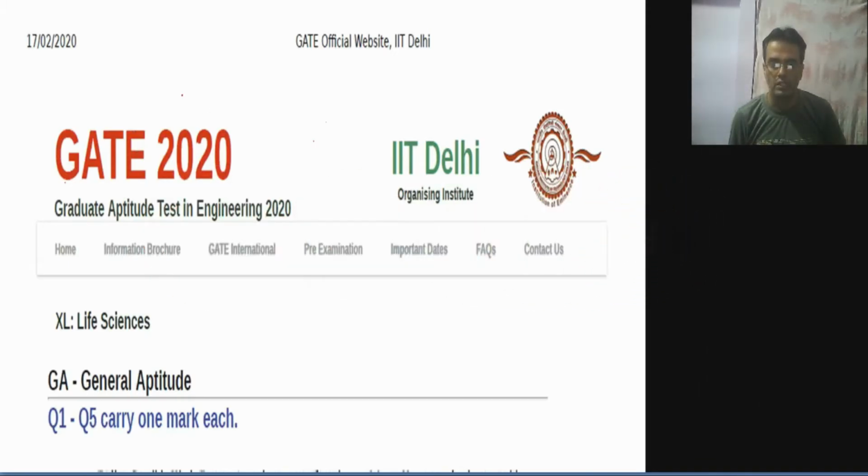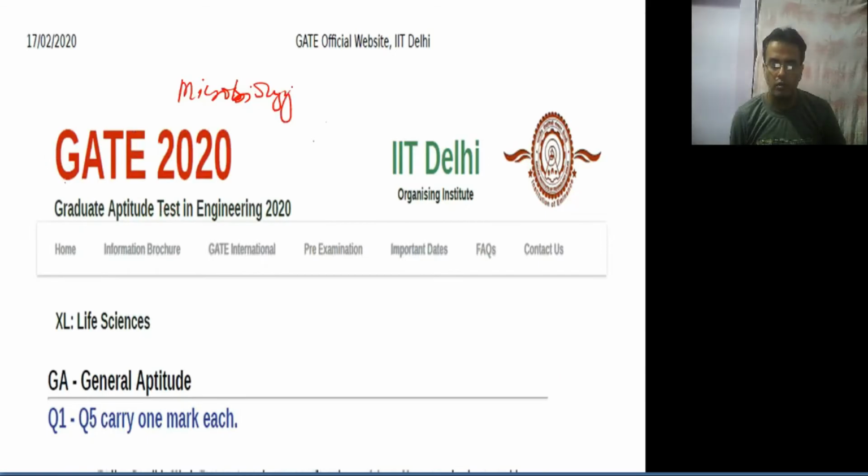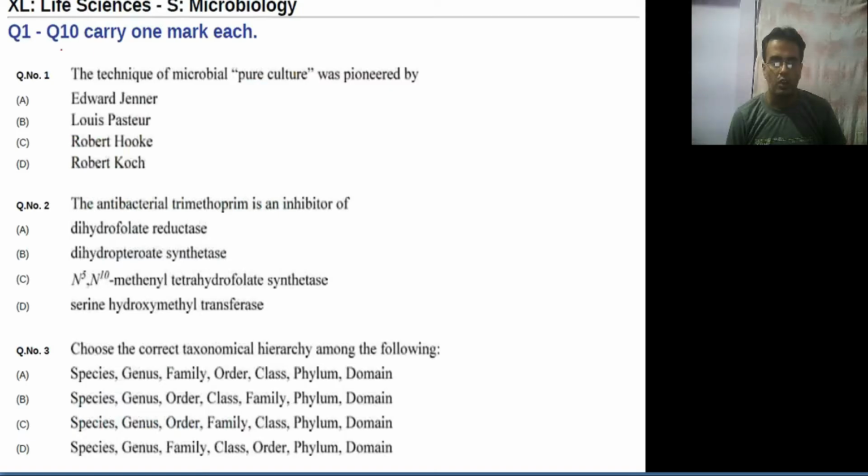We are going to start the microbiology solution, whose subject code is XLS. XL means life sciences, so we are going to do the solution of GATE 2020 from the life sciences subject, and in this I am going to do the specific subject of microbiology. This is the Excel Life Sciences code, and S is the code of microbiology. So the first 10 questions carry 1 mark.